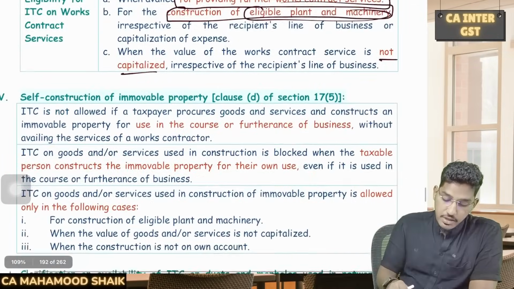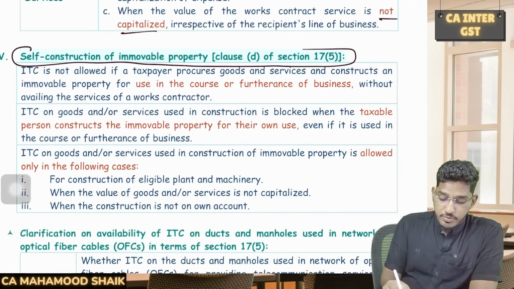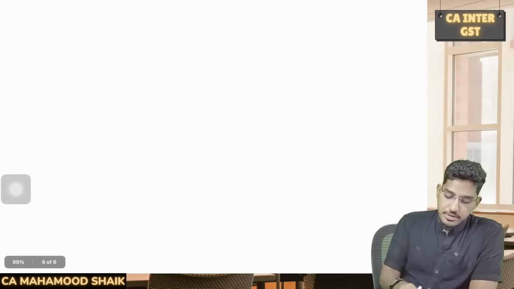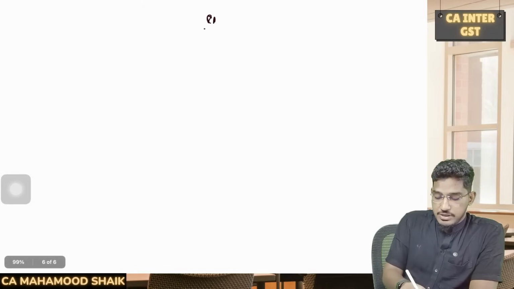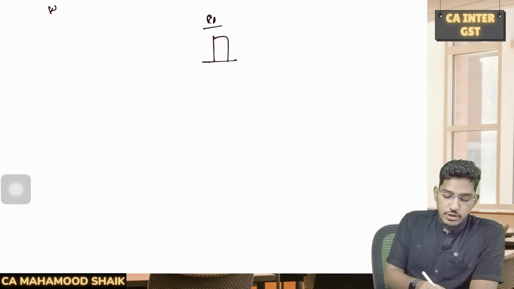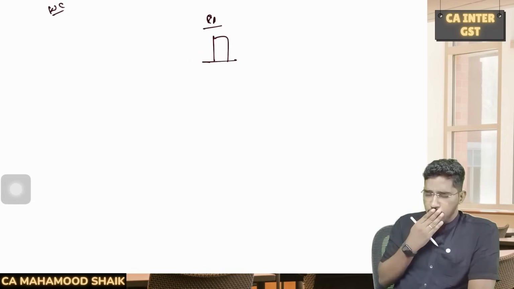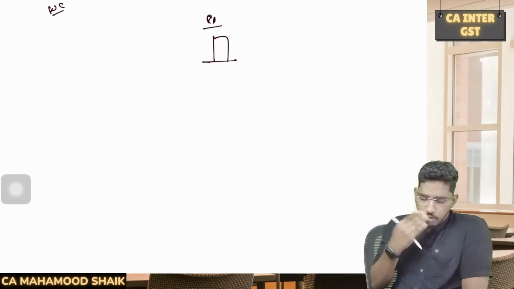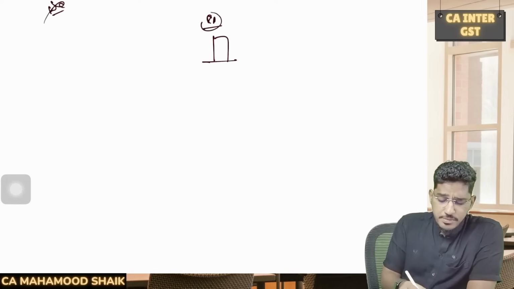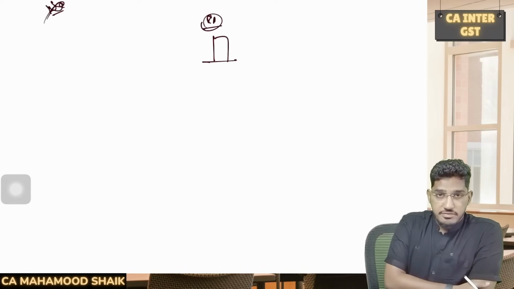Clear? Next. Now they say this is an extension to the previous point only, self-construction of immobile property. Say for example, there is one registered person who, as I told previously, wants to construct an office building. If you go to the works contractor and receive the works contract services, ITC is blocked. Now this recipient thought something: if I receive works contract services, on that ITC will be blocked.